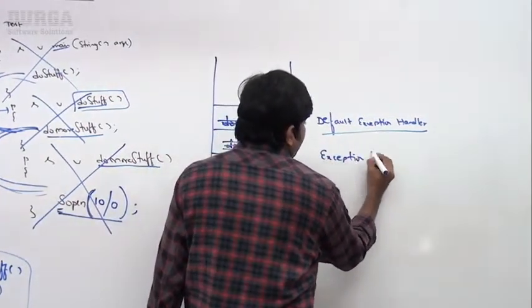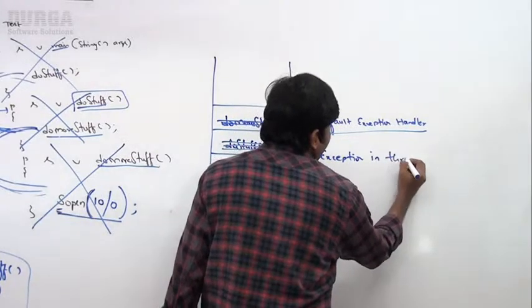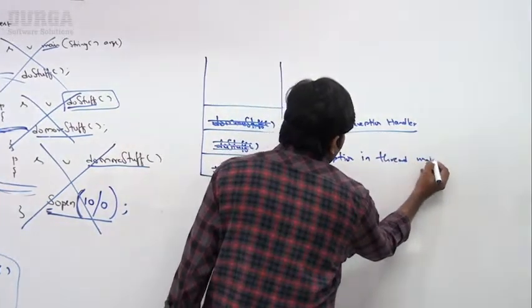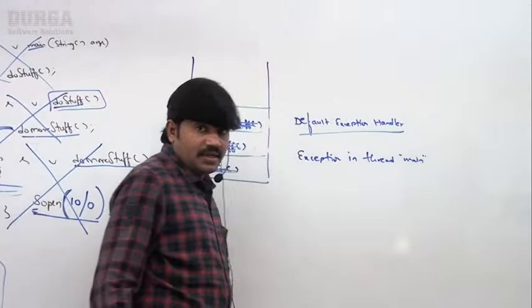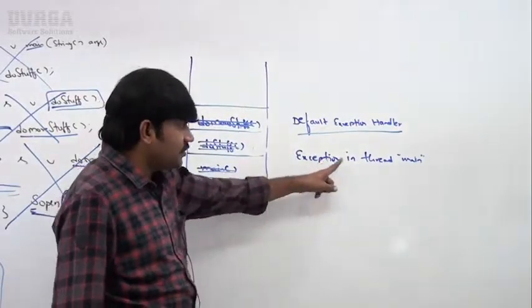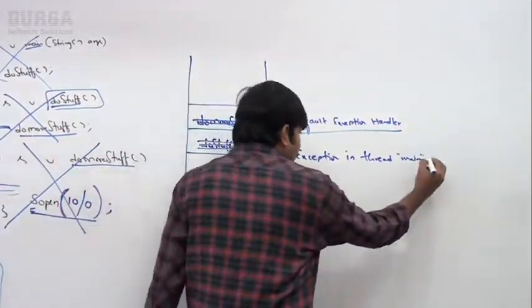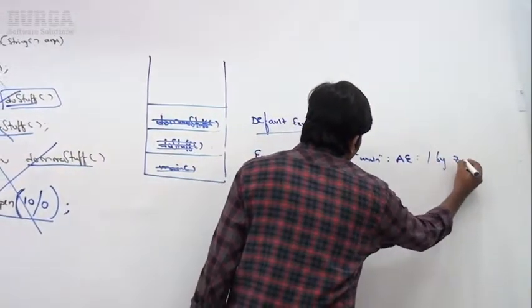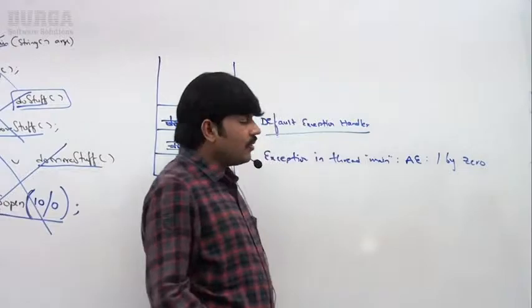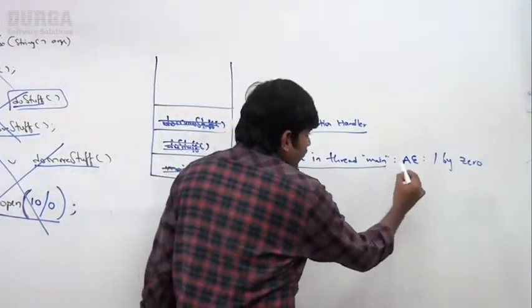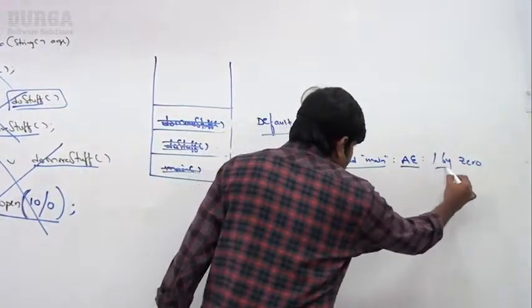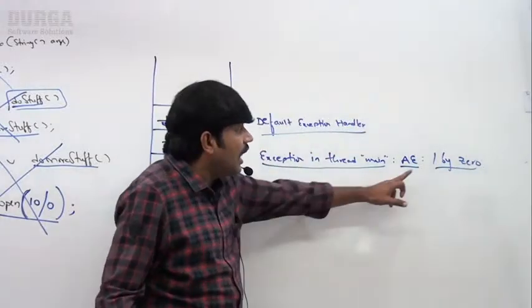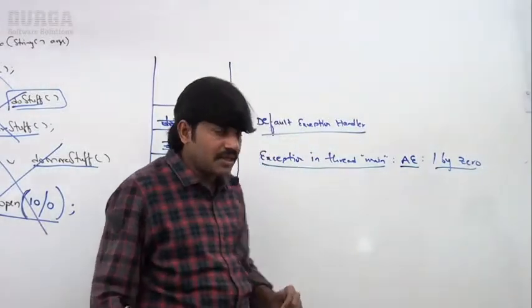Exception in thread main. In which thread did the problem come? Exception in thread main. What is that exception? Arithmetic exception. What is the description? Division by 0. So: exception in thread main, the name of the exception, and the description of the exception.